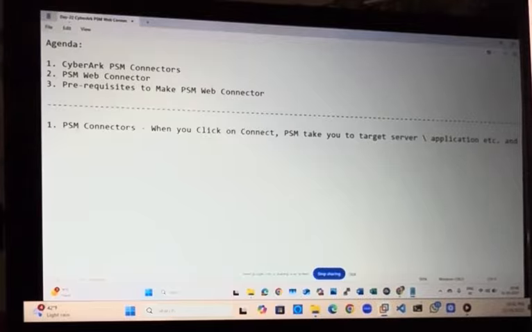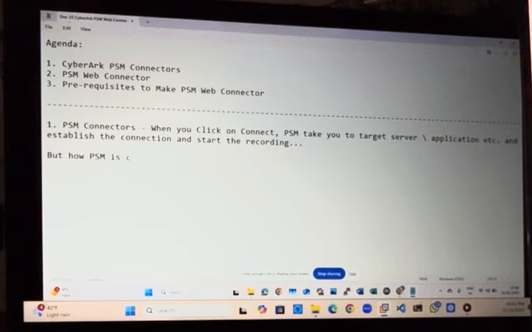And establishes the connection and starts the recording. But how is PSM connecting you to the target application?